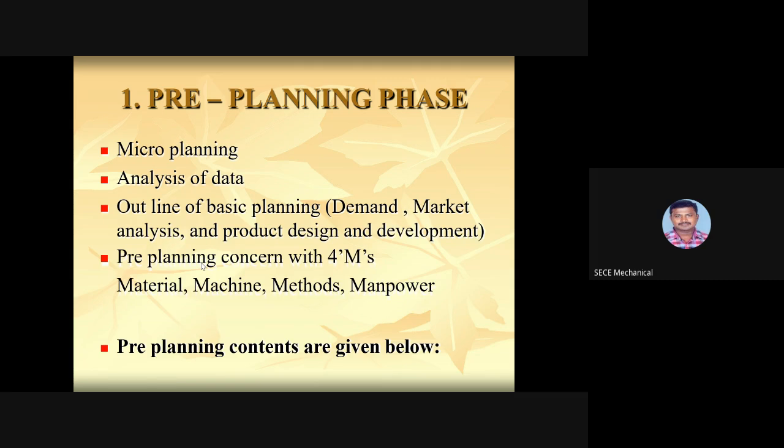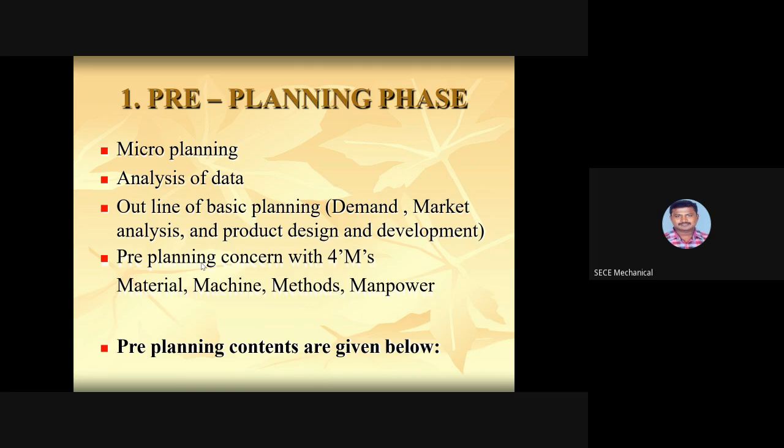So when we want to utilize all these things, we should have micro level planning. Micro level planning is each and every parameter that you are going to use to manufacture. That should be taken into account during the pre-planning phase. That is called micro level planning.